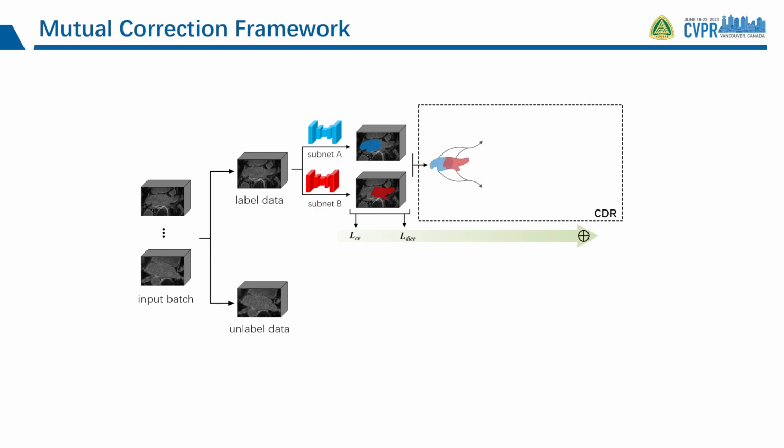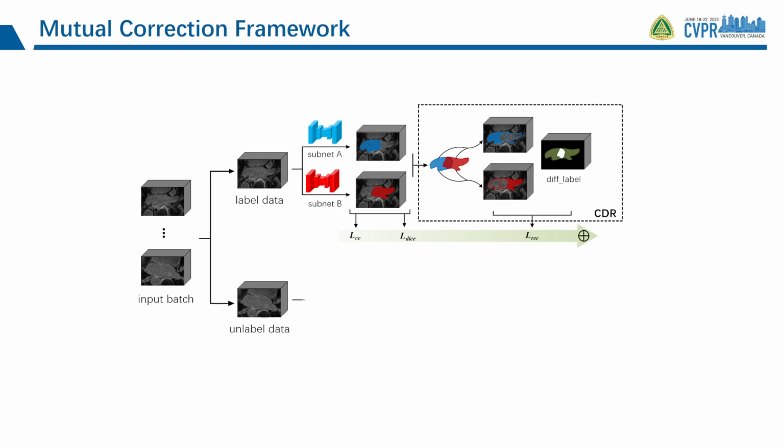Specifically, we utilize the prediction masks to find out the difference in predictions of the two subnetworks and regard them as potential biased regions. To guide the network to further review these regions, a rectification loss is computed using the corresponding labels. The rectification loss is designed as MSE loss in this work.